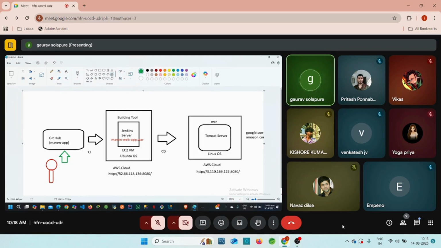At this moment, the developer is going to modify the code and push this code to the GitHub repository, right? Accordingly, those changes should be reflected in this Amazon application, right? So that is the kind of application we are trying to create here.